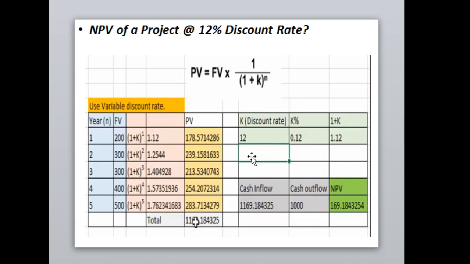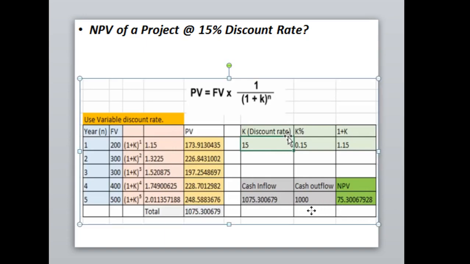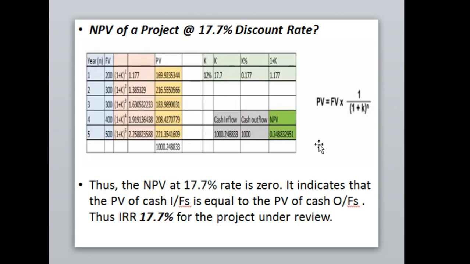IRR we are going to calculate again at the rate of 15%. Again you will find the present value of cash inflows is 1075. If the initial investment is deducted from this amount, the net present value will be 75. Again the net present value is not equal to 0. So we again calculate with another opportunity cost of capital, that is 17.7%, and you will find the total present value of cash inflows is equal to 1000.2488 rupees, and the cash outflow or the initial investment was also 1000 rupees.